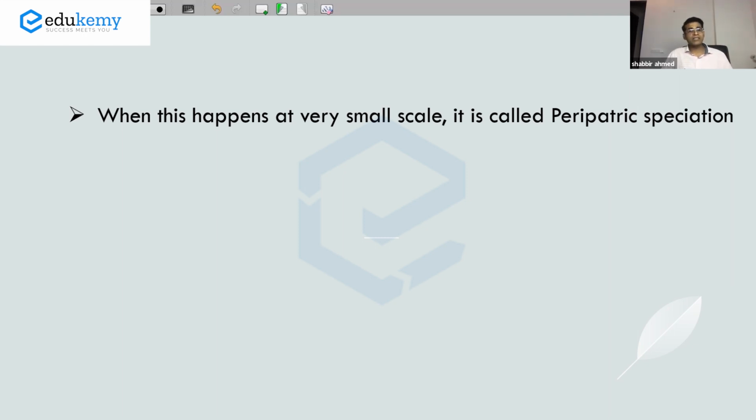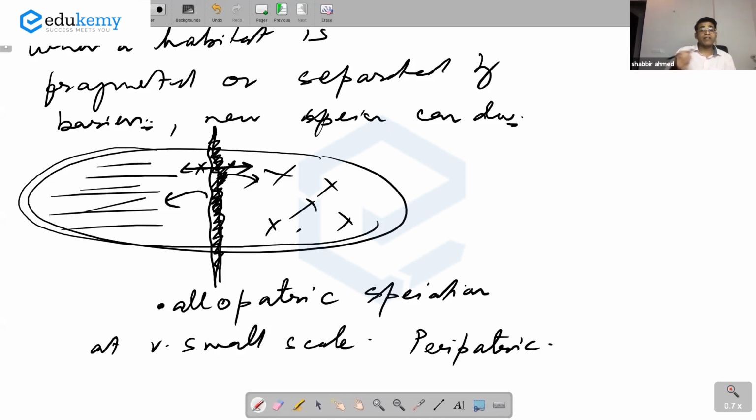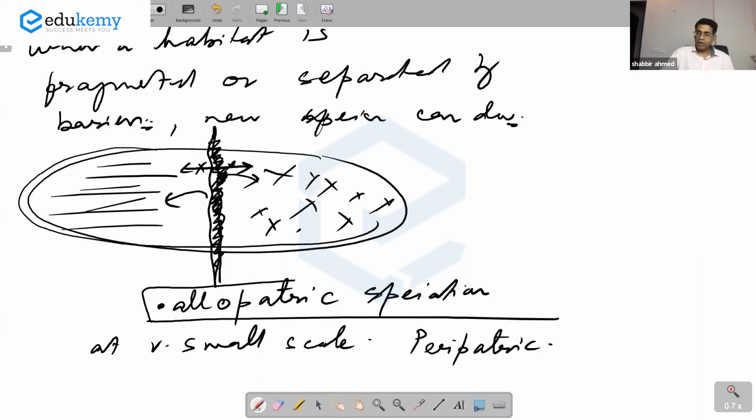They will not ask you what allopatric speciation is in detail. It is a large habitat that has been divided by some barrier, and the species get separated. The species can no longer interact with one another, so the life forms on one side become different from the life forms on the other side.